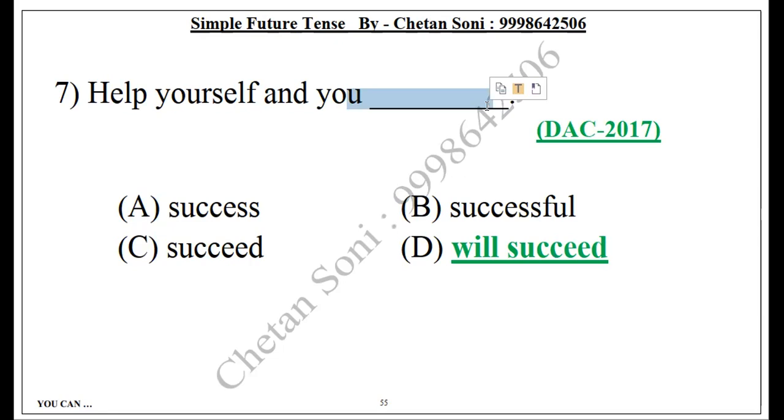No. You will succeed, then success. You will get success. Good. What will you get? I will get success. What will you become? I will become successful.